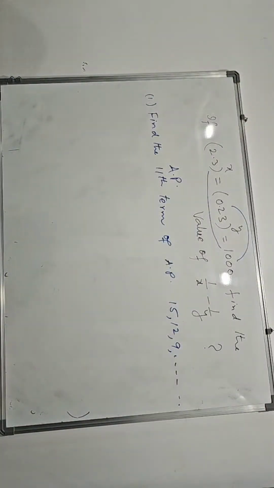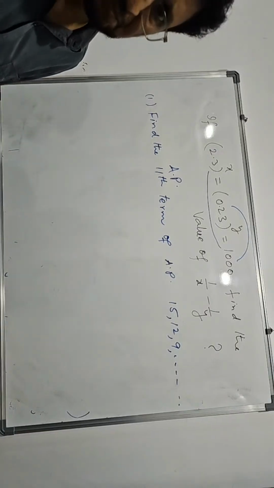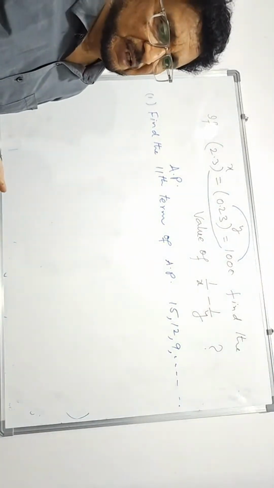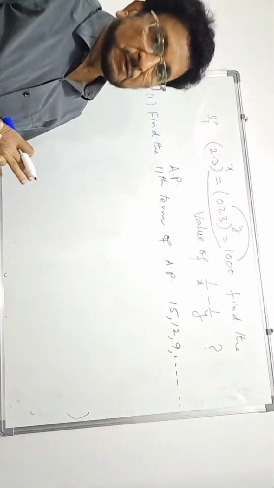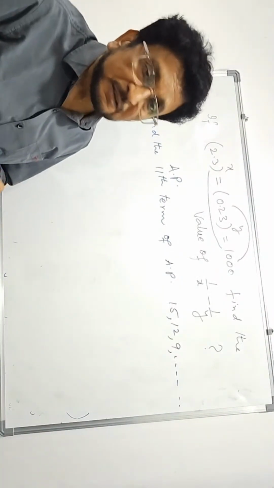If you know the nth term formula, you can find any term. If you put n is equal to 11, you will get the 11th term. If you put n is equal to 100, you will get the 100th term.